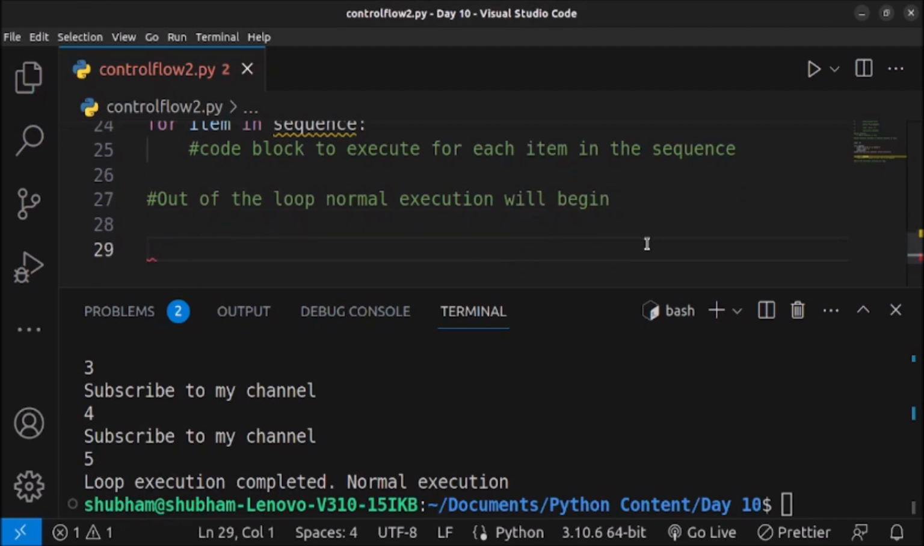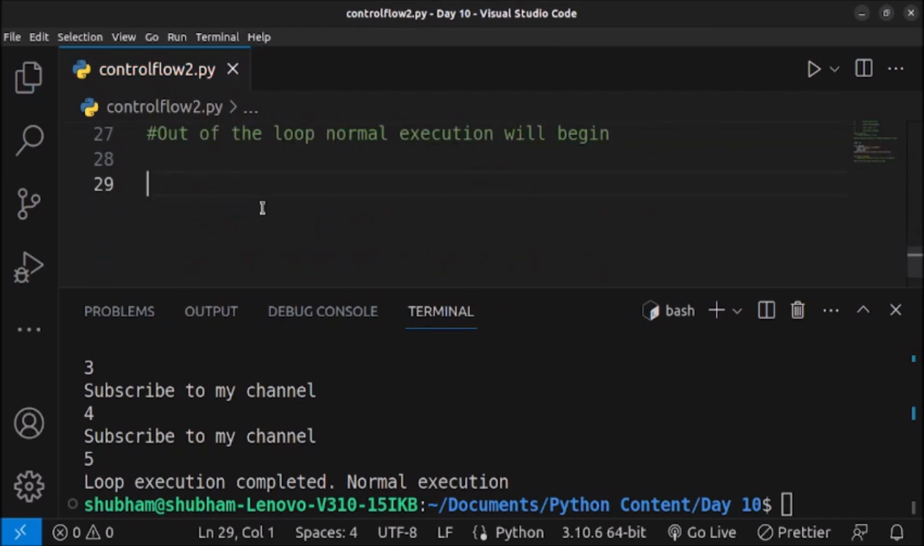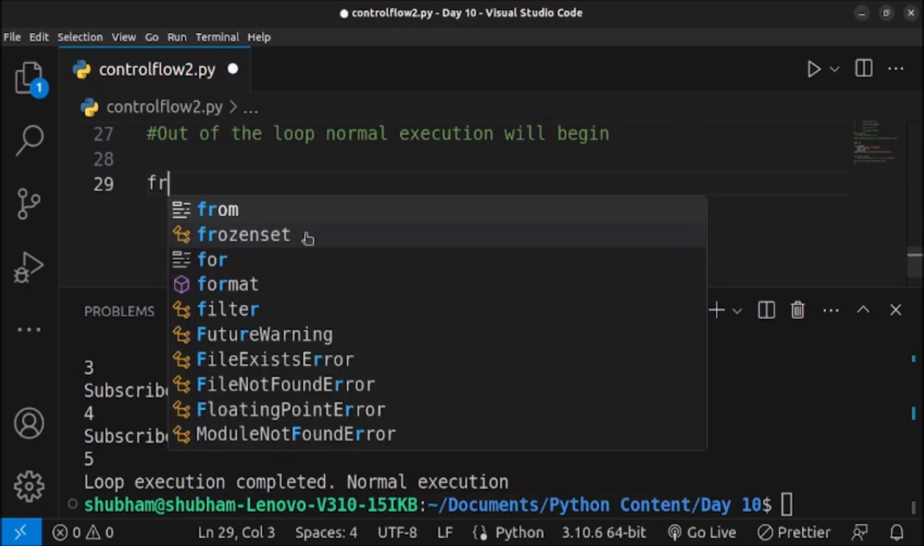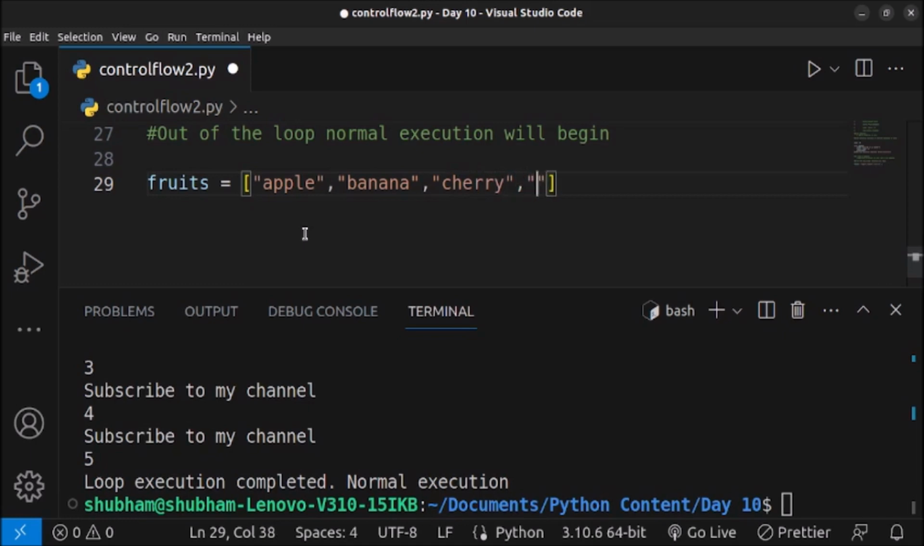So let me explain it to you using one code example. We will again use the example of a list which will be named fruits, as we did in the earlier video. So I will create a list called fruits, and here we will add some items or elements to this list, which is apple. Then let me add banana. Then let me add cherry. Then let me add watermelon. Let's save it.